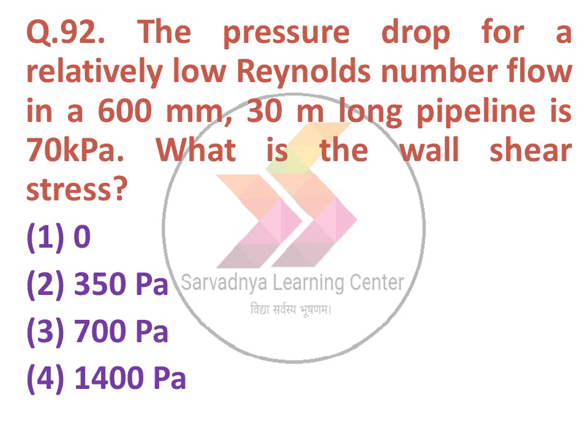Next question: the pressure drop for a relatively low Reynolds number flow in a 600 mm, 30 meter long pipeline is 70 kilopascal. What will be the wall shear stress? So using the wall shear stress formula and solving, we got the answer 350 Pascal.